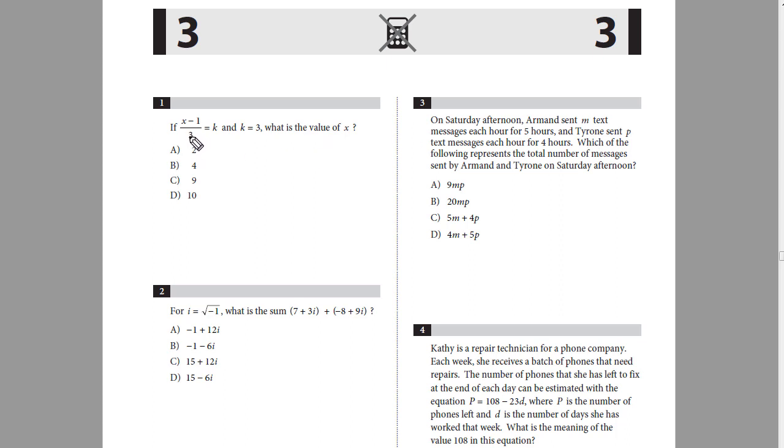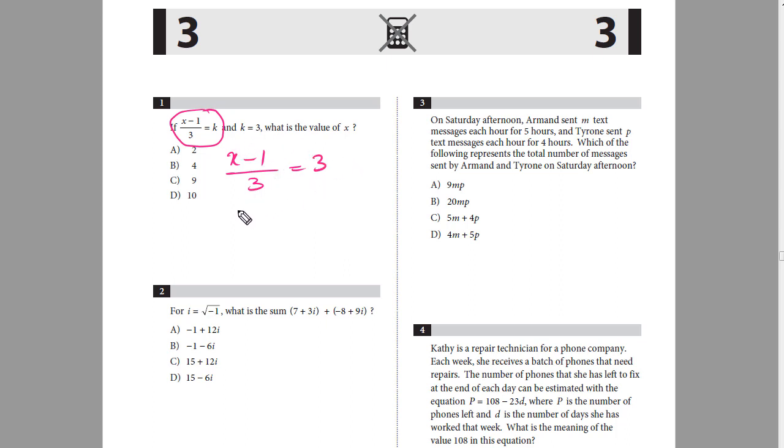Question number 1 says, if (x minus 1) over 3 is equal to k and k is equal to 3, what is the value of x? So what we will do here is insert the value of k equals 3 in this equation, and we will work out the value for x. So (x minus 1) over 3 is equal to 3 because k is equal to 3.